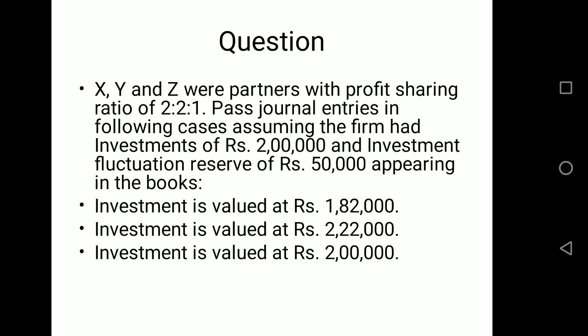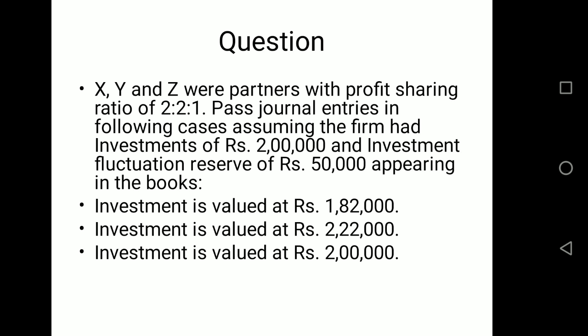To make it clear, I have taken an example of both the kinds of reserve and we are going to discuss it with the help of this example. So this is the example related to investment fluctuation reserve. We are given X, Y and Z were partners sharing profits in the ratio 2:1.